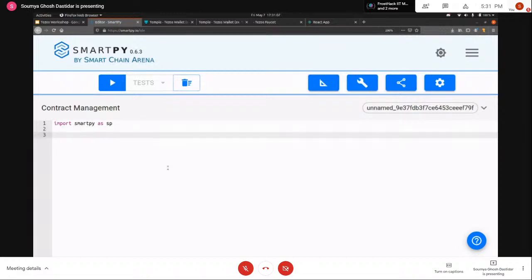To write the contract, we are basically going to create a Python class that is going to import something called the SmartPy contract from the SmartPy package, right?